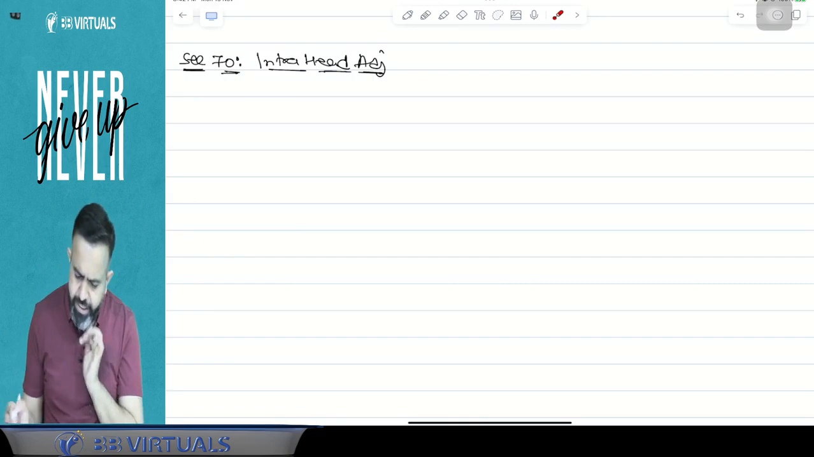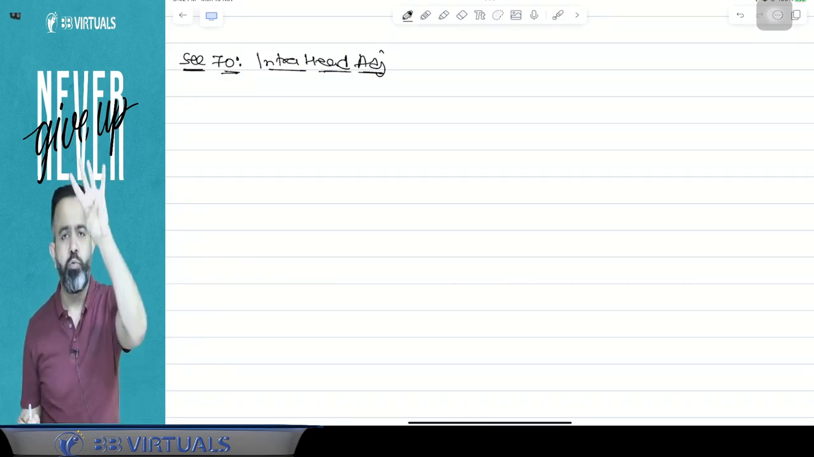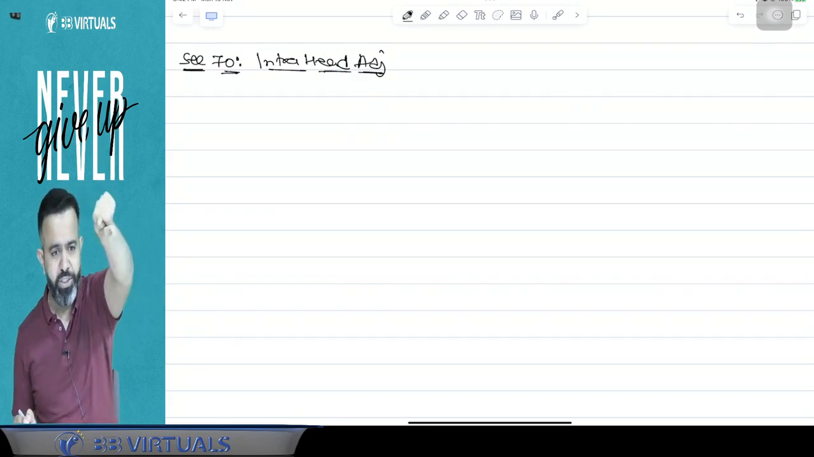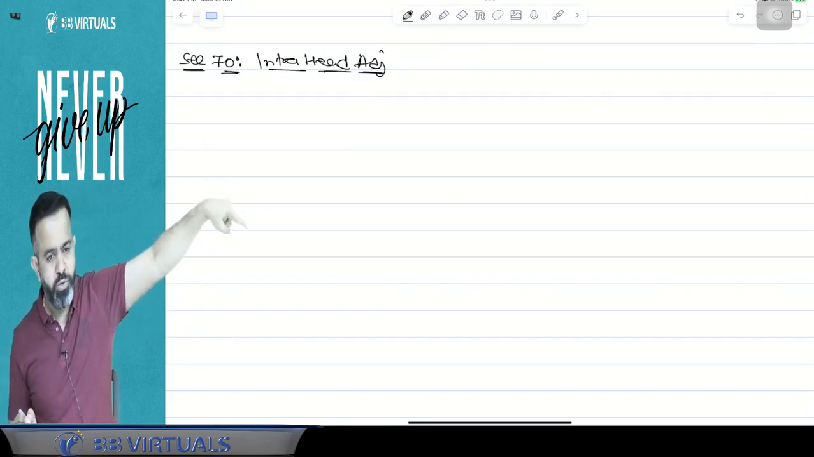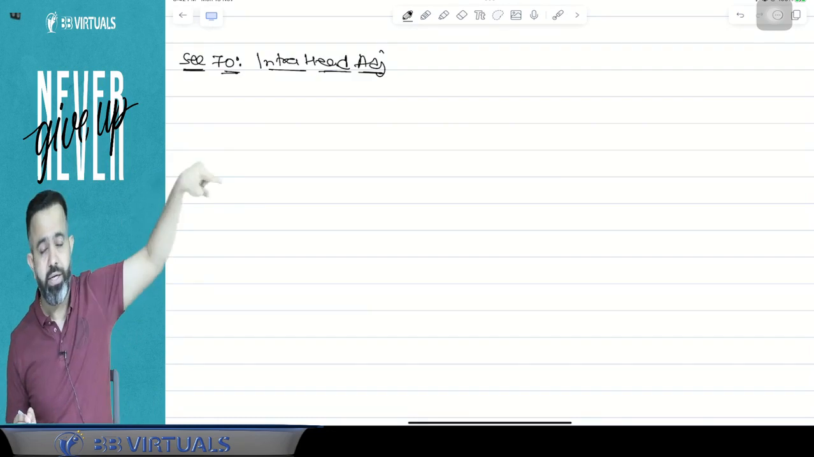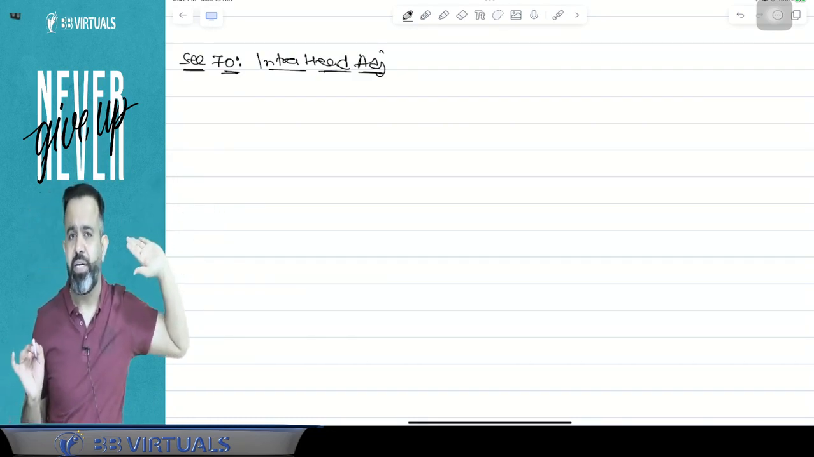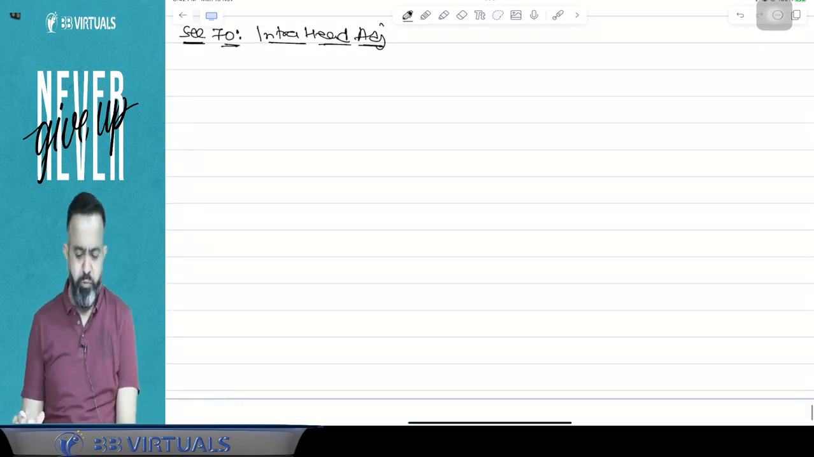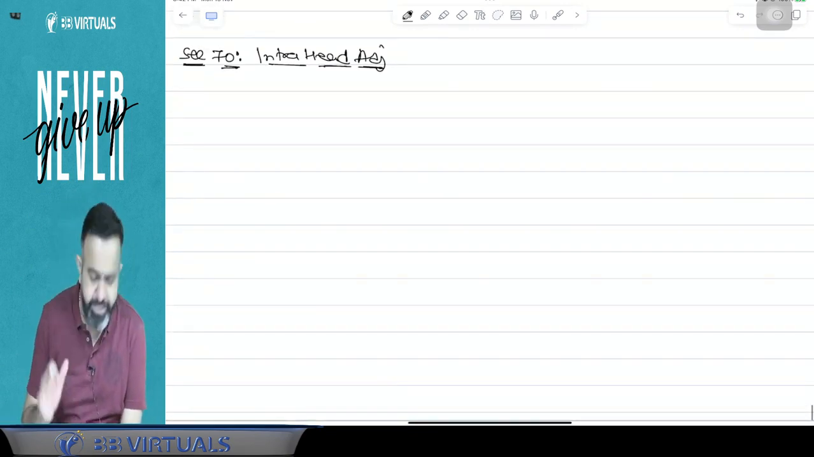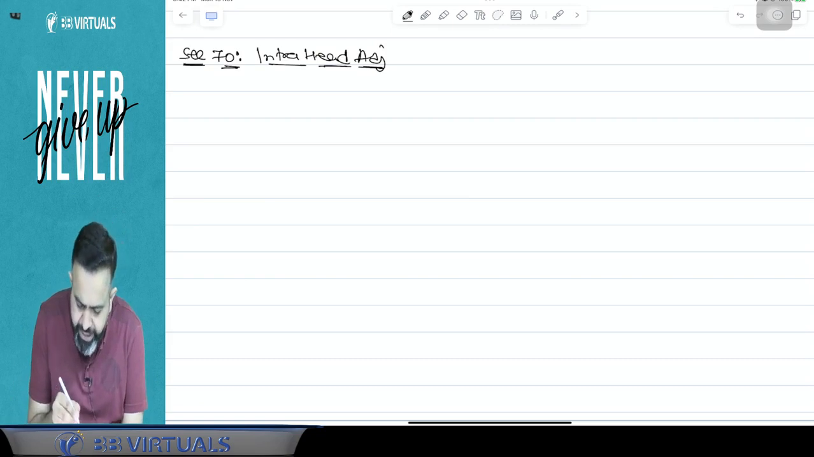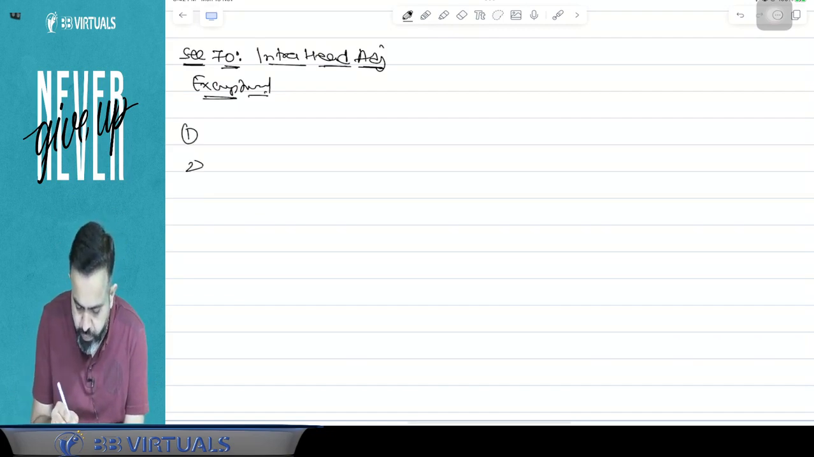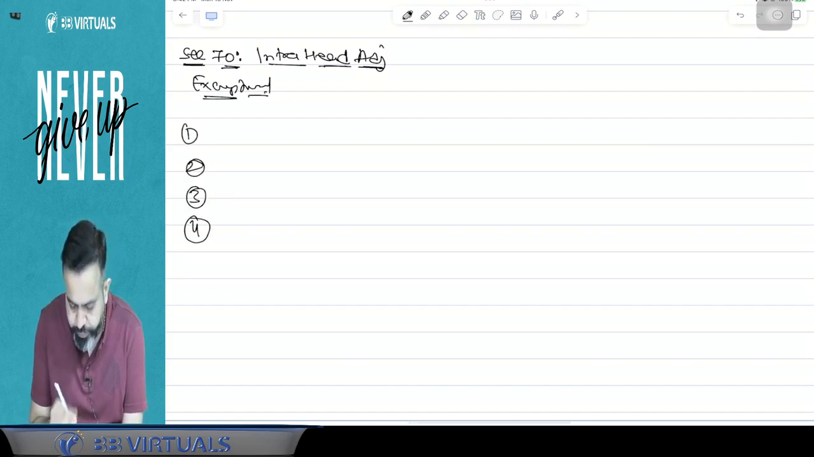Guys, intra-head adjustment, but there are basically 4 exceptional cases. All people pay attention. I need your 100% attention, because if you understand this topic now, then you will be able to understand it within 20 minutes. Otherwise you will never understand this topic. So try to understand. First is the intra-head adjustment, which means within the head. But there are basically 4 exceptional cases: 1, 2, 3 and 4.